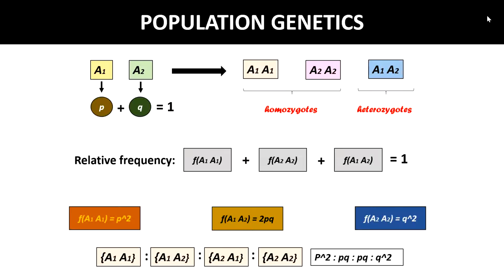Now, this order actually doesn't matter. So we can regard A1 A2 as A2 A1, etc. So the pairs are equivalent, giving the Hardy-Weinberg proportions for the unordered offspring genotypes. Now this simple derivation of the Hardy-Weinberg principle deals with 2 alleles at a single locus, as I have shown you, but it can be easily extended to multiple alleles.